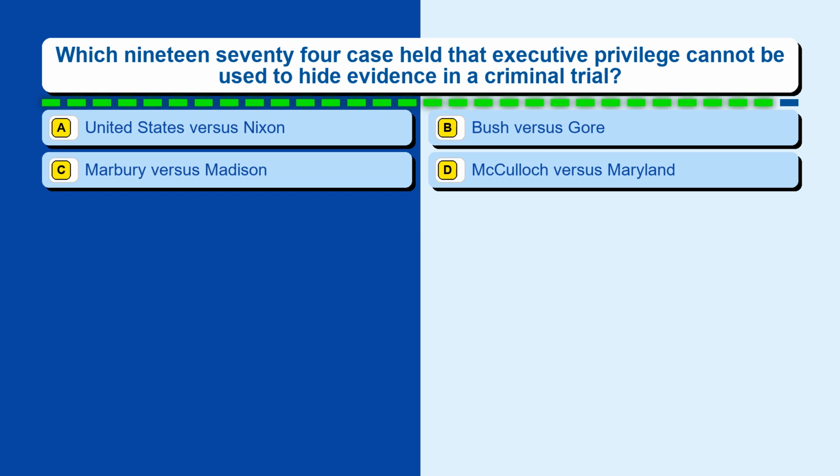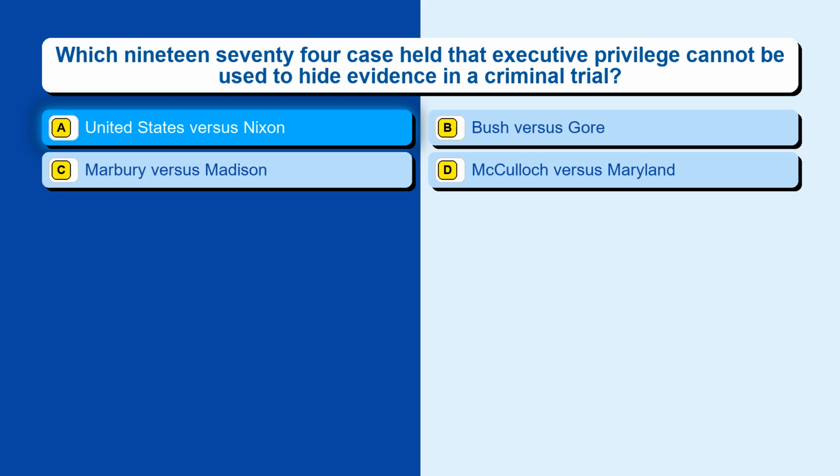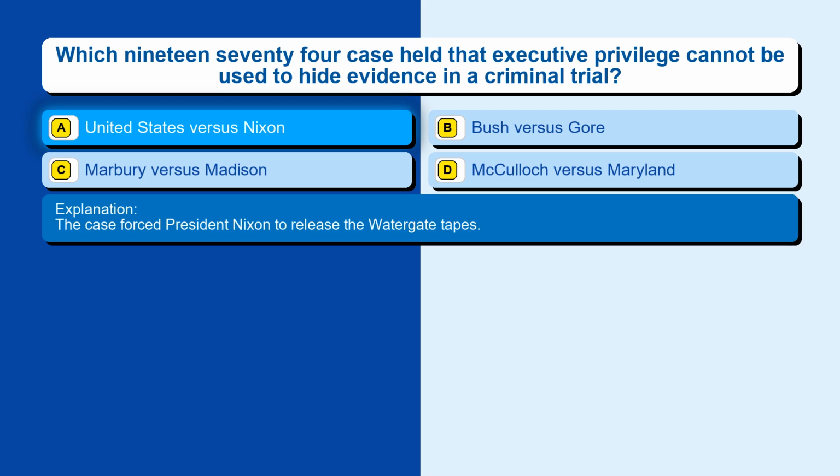Question 86. Which 1974 case held that executive privilege cannot be used to hide evidence in a criminal trial? Option A, United States v. Nixon. Option B, Bush v. Gore. Option C, Marbury v. Madison. Option D, McCulloch v. Maryland. The correct answer is option A, United States v. Nixon. The case forced President Nixon to release the Watergate tapes.